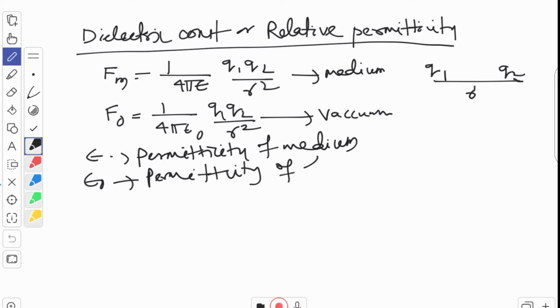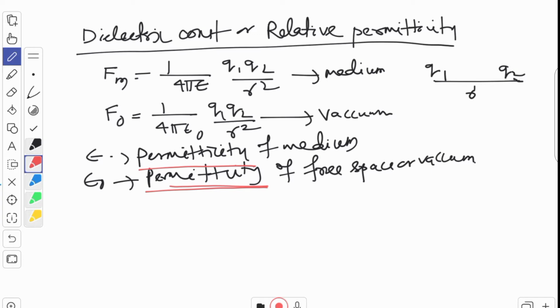In detail I have discussed this permittivity. What is this permittivity? Let me tell you again. Permittivity is the opposition offered by the medium against the formation of electric field lines.